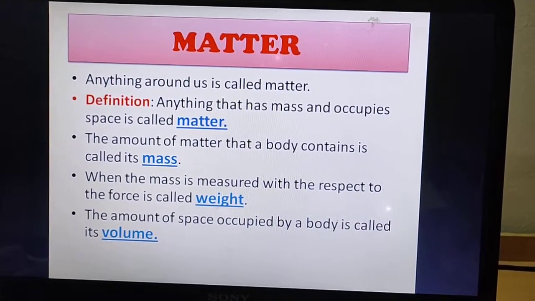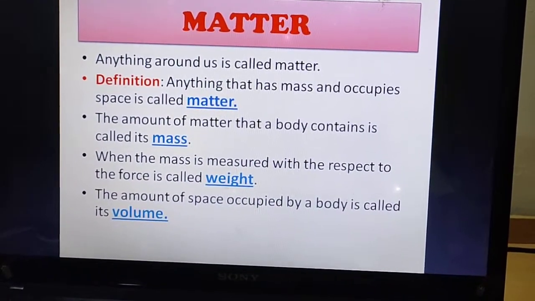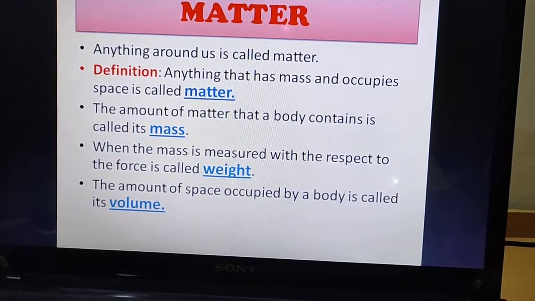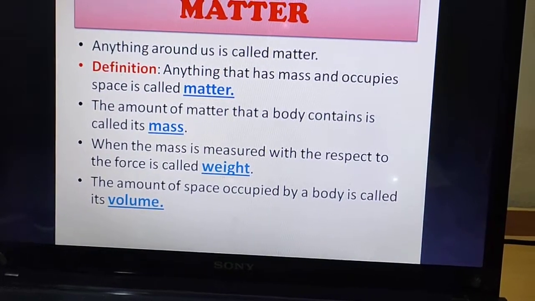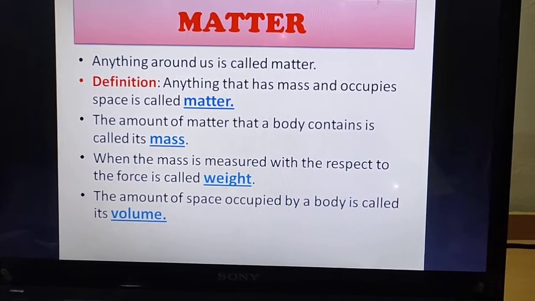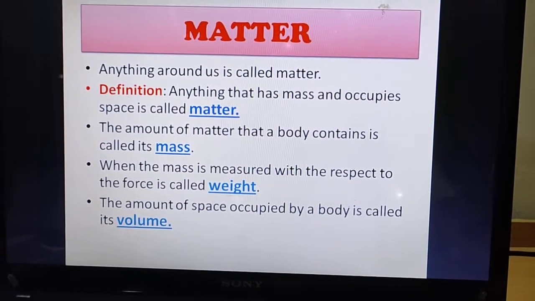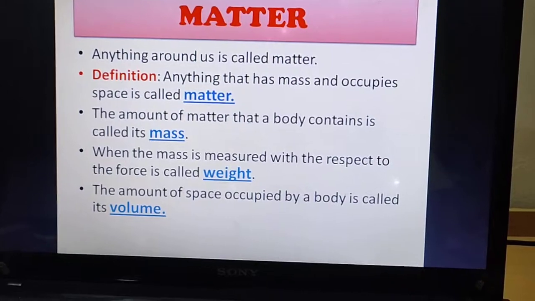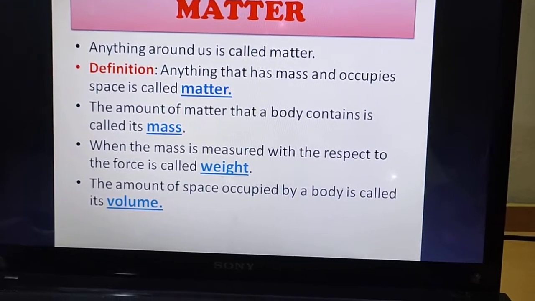When the mass is measured with respect to the force, it is called weight. And this force which I am talking about is gravitational force. So when gravitational force acts on a particular kind of mass, it becomes weight.